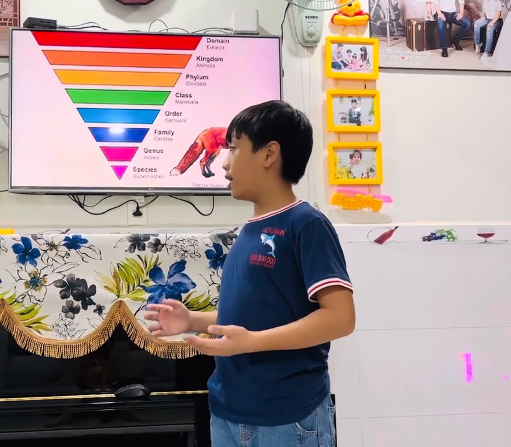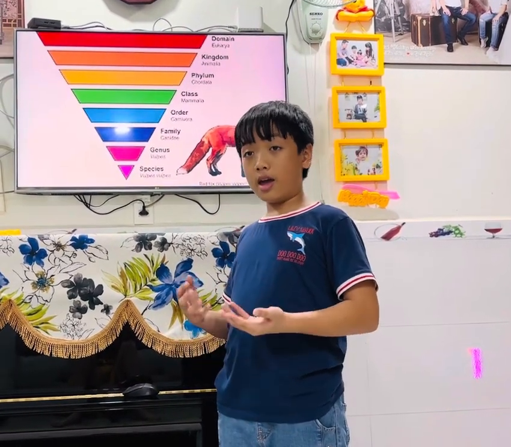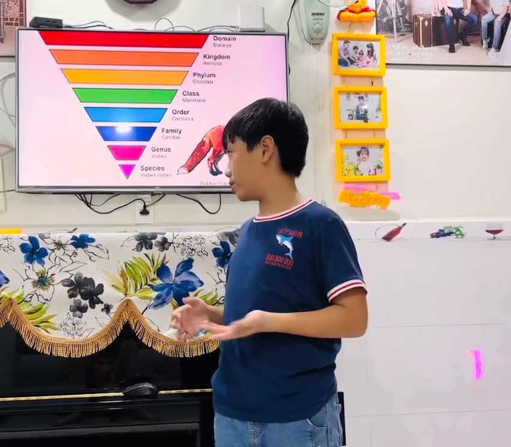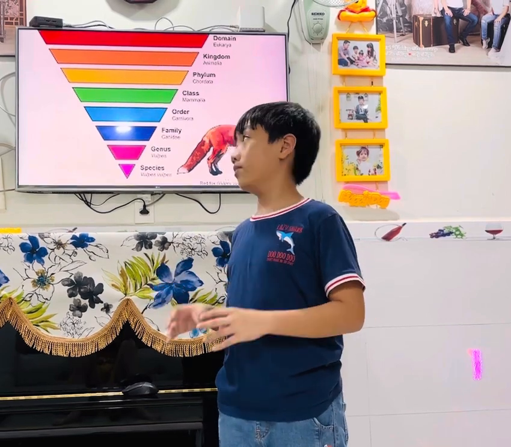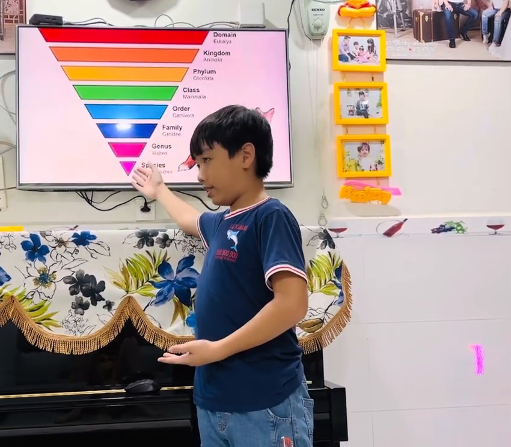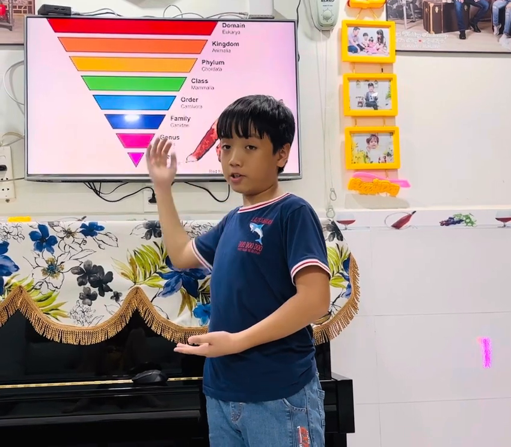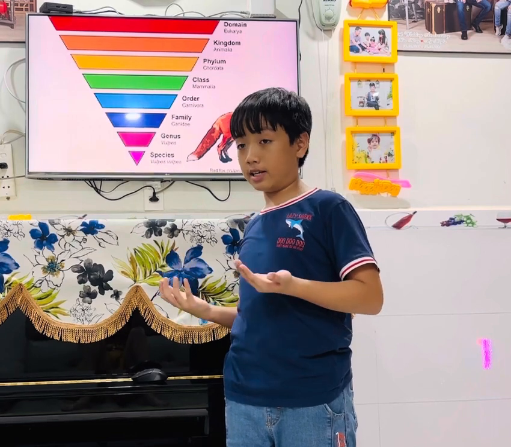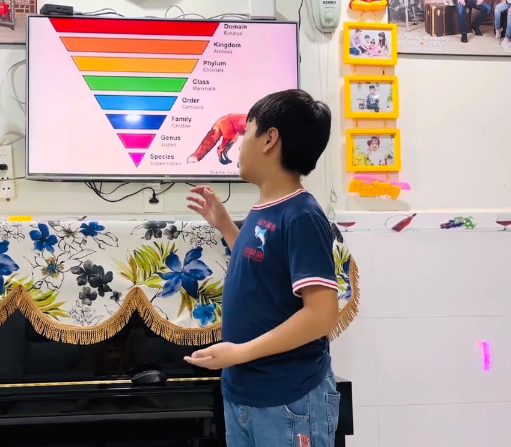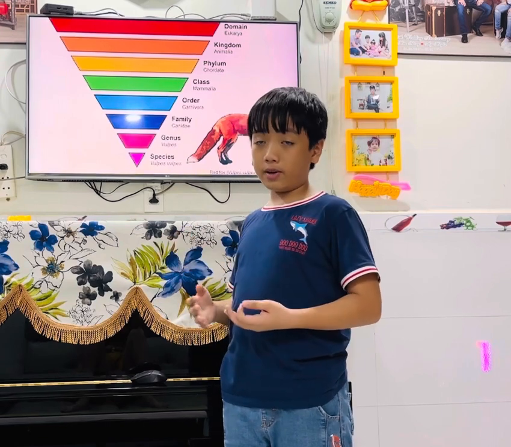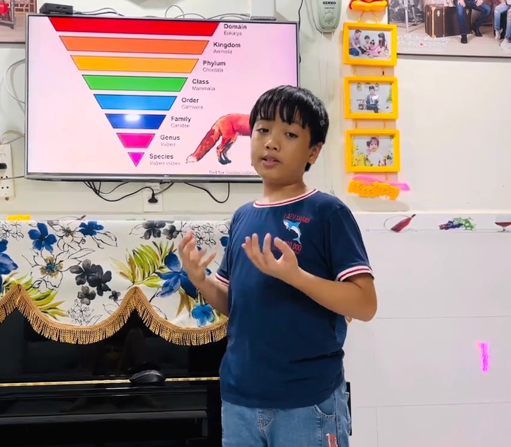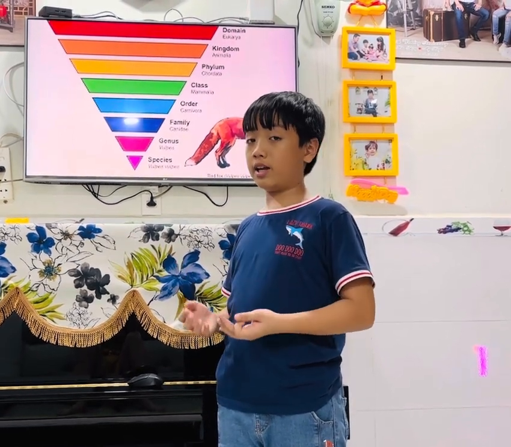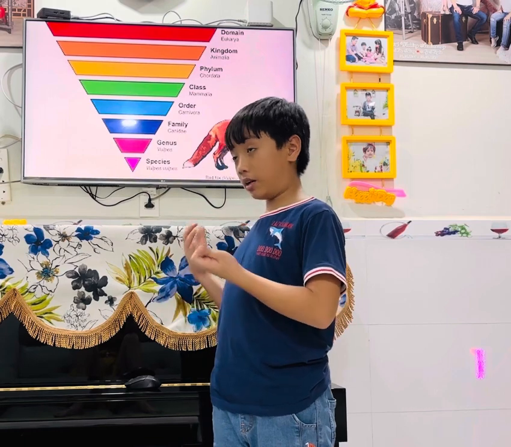So, here is a label of classes used to classify living things in science, of course, because this is about science. As you can see, it's a whole flipped triangle cut into parts, and different parts are different sizes and different colors. The larger the part is, the less specific that class is classifying.